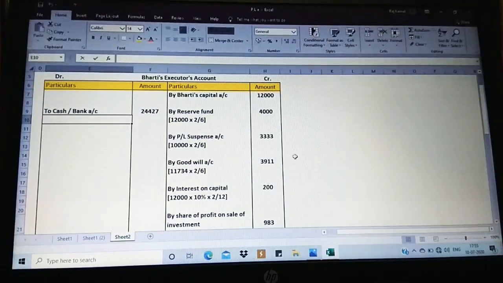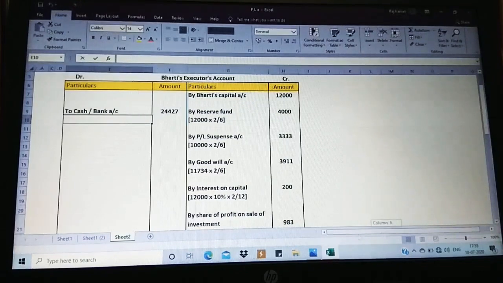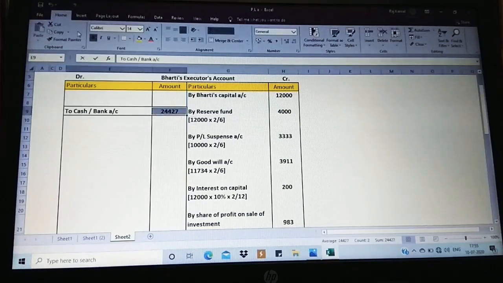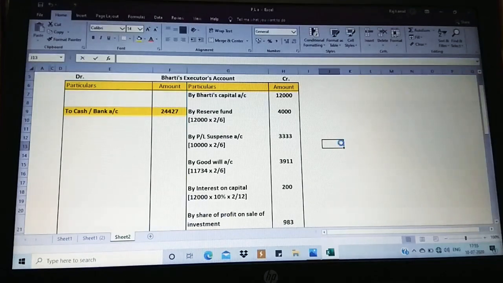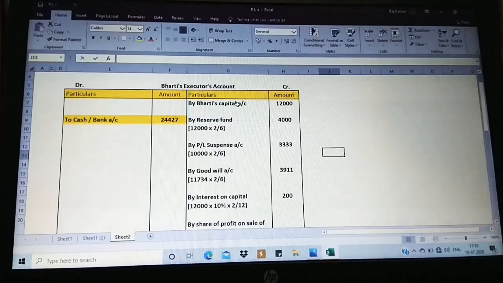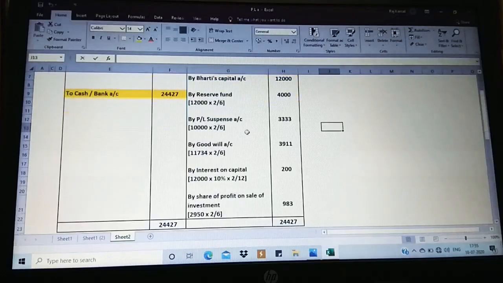Just observe. Whenever the question says paid off, immediately, this is how we are supposed to do the method. So here it is Bharati's executors account directly. Only this will change. The heading will change. Instead of by balance brought down, we're going to write the concerned deceased partner capital account. So here the deceased partner is Bharati. Just check the steps how it is being done.